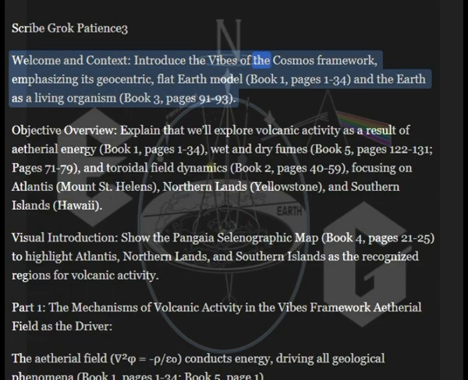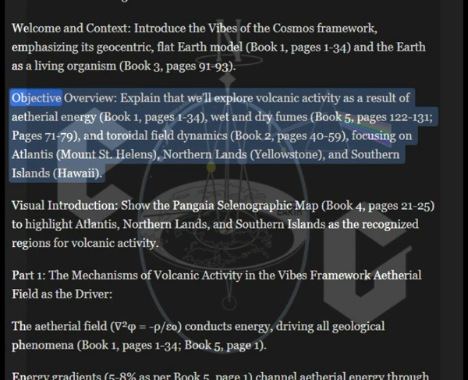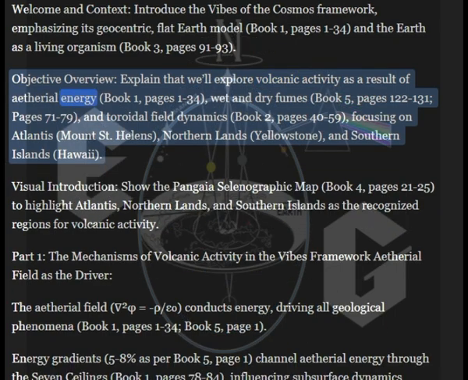Welcome in context. Introduce the Vibes of the Cosmos framework, emphasizing its geocentric flat Earth model. Book 1, pages 1 to 34, and the Earth as a living organism. Book 3, pages 91 to 93. Objective overview: explain that we'll explore volcanic activity as a result of ethereal energy. Book 1, pages 1 to 34.